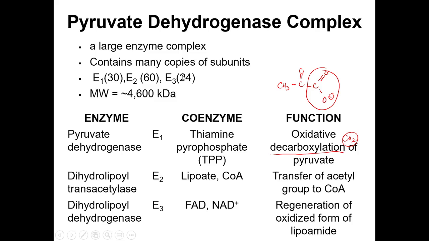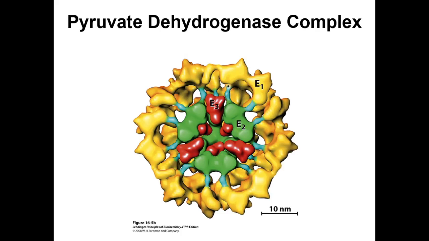Next is this E2. It functions for the transfer of the acetyl group to the CoA. Remember, yung natirang part, the CH3 C double bond O, this is your acetyl group. And this will be bonded to your coenzyme A. And then, the E3 naman is the regeneration of the oxidized form of your lipoamide. So, para ma-visualize nyo siya, this one is the pyruvate dehydrogenase complex. This is a 3D model niya. Okay? So you have your E1, E2, E3 natin.